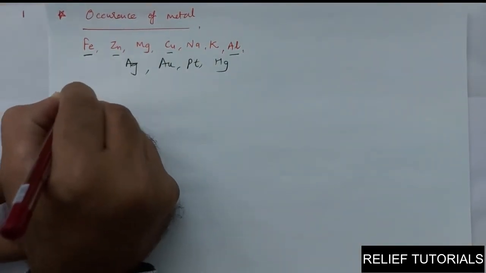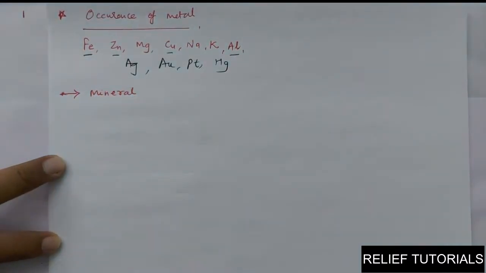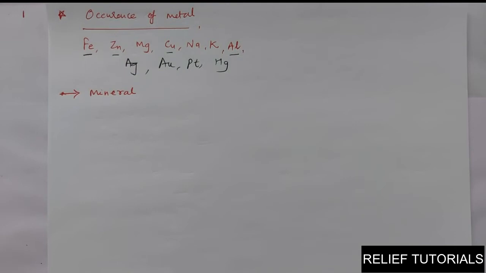First is mineral. What is called a mineral?